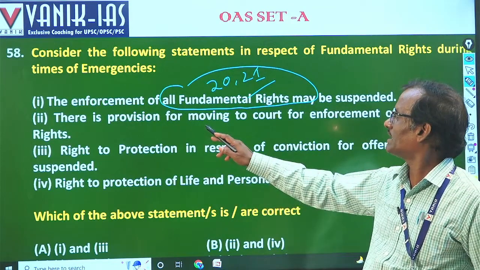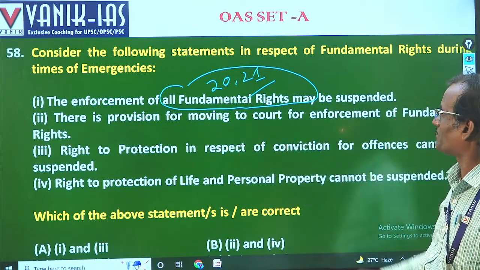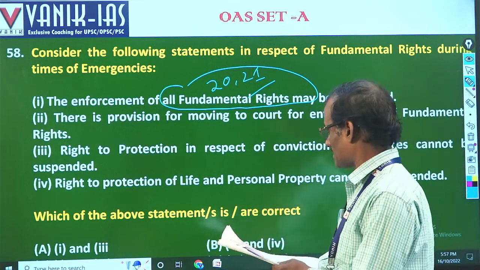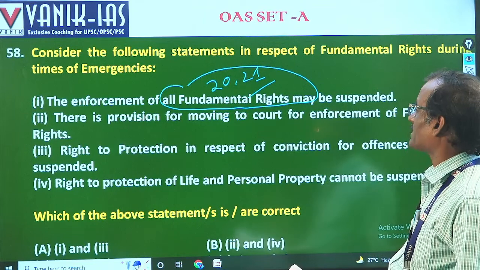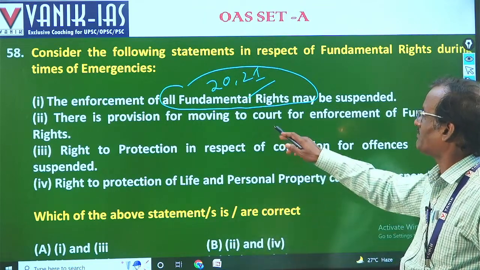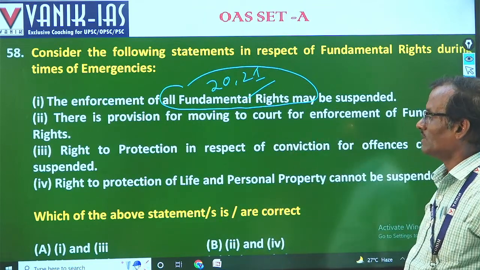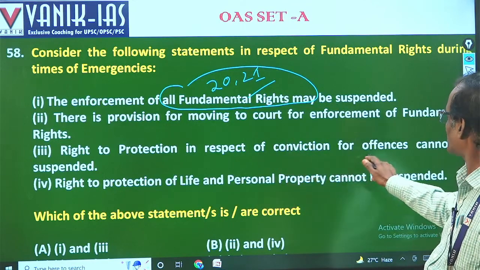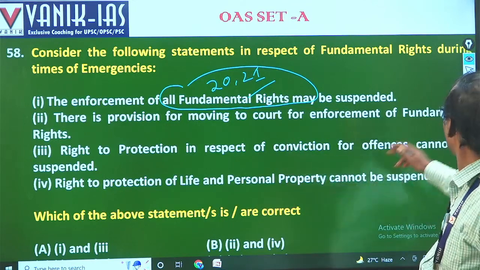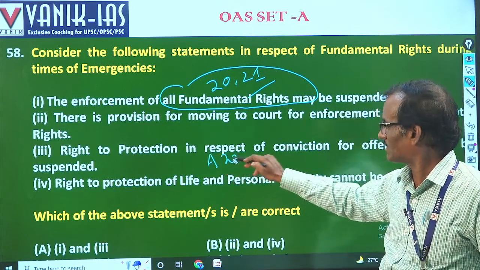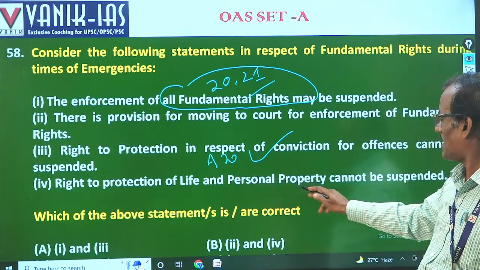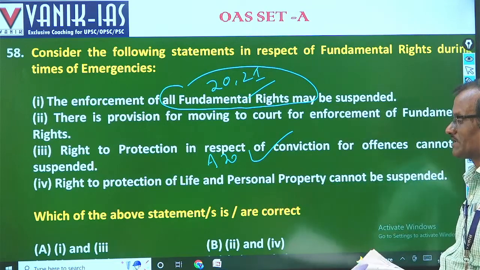There is provision for moving to the court for enforcement of the fundamental rights, but it can be suspended also. Right to protection in respect of conviction for offence cannot be suspended. Article 20 contains this, so it is correct. Right to protection of life and personal liberty also cannot be suspended.